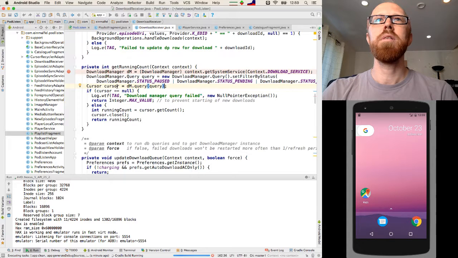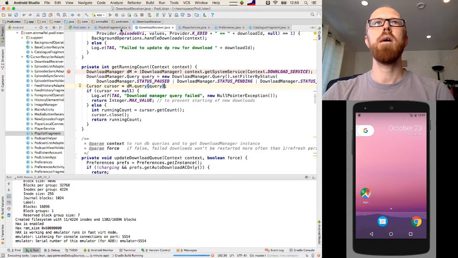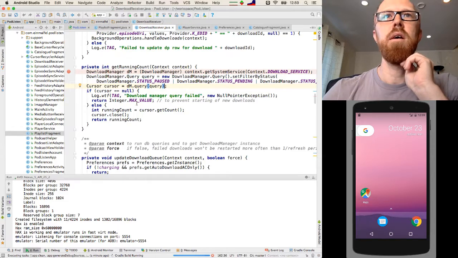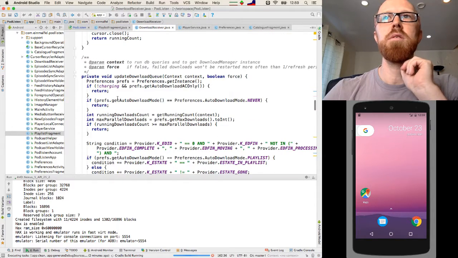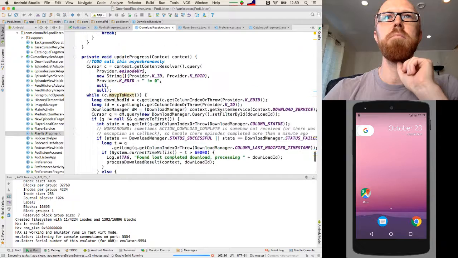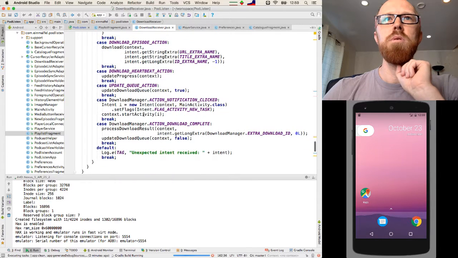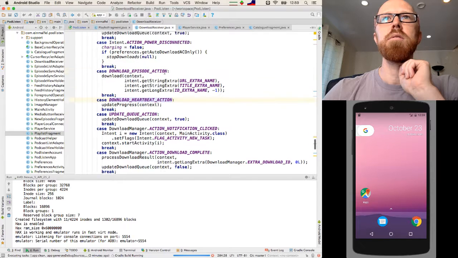All right, so while that's building, we can look for what happens when we get the initial request to start downloading something. That was interesting. So at the bottom of here, we had the onReceive. So let's put our breakpoint in here again. And we were looking at the heartbeat action.